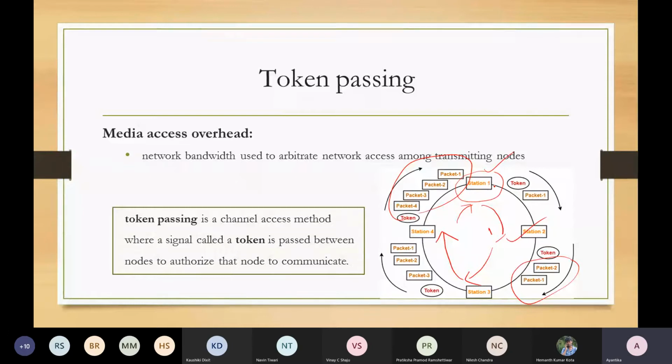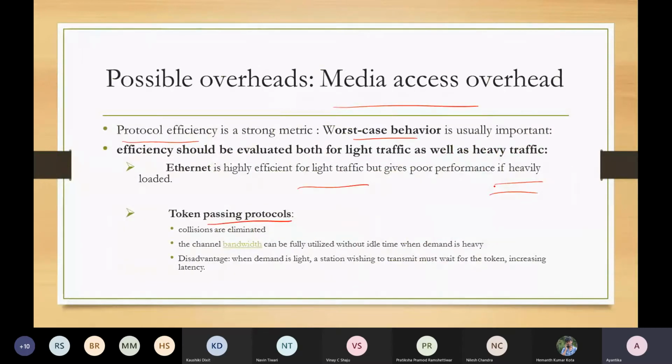So this type of delay cannot be avoided in token passing, just to traverse the ring to check whether any station is interested or not. So that is the disadvantage of this token passing protocol.